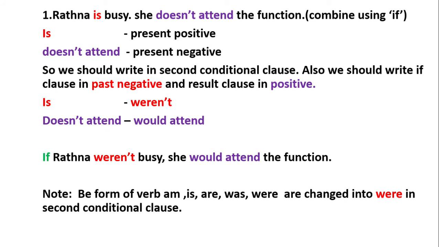Verb is is changed into weren't. Verb doesn't attend is changed into would attend. If Ratna weren't busy, she would attend the function. Note: be form of verb am, is, are, was, were are changed into were in second conditional clause.